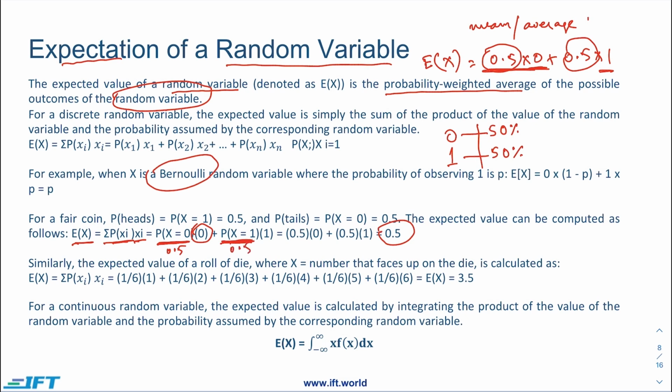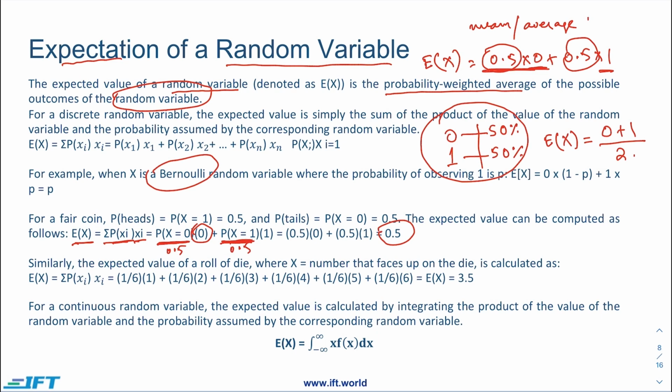Having said that, if the weights are equal, then it would be way easier to calculate the average. For example, even if we ignore this 0.5 here, if we want to calculate the average of this, we would just be adding 0 and 1 and dividing it by 2.